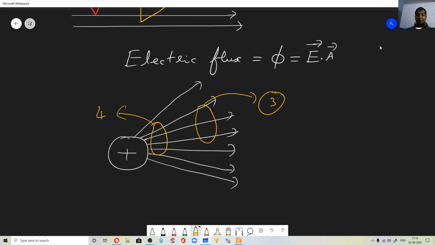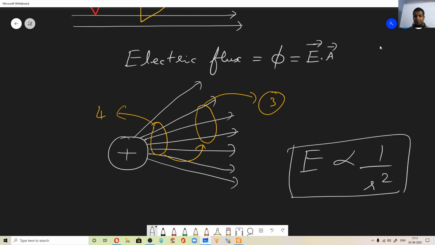I can write as many as you want, but if you keep the same area a little bit far, the number of field lines passing will reduce. So this is one more way to understand the field strength. The closer you are to the charge, the stronger will be the electric field. It is given by this relation, E is inversely proportional to R square. Now the same way, fine.